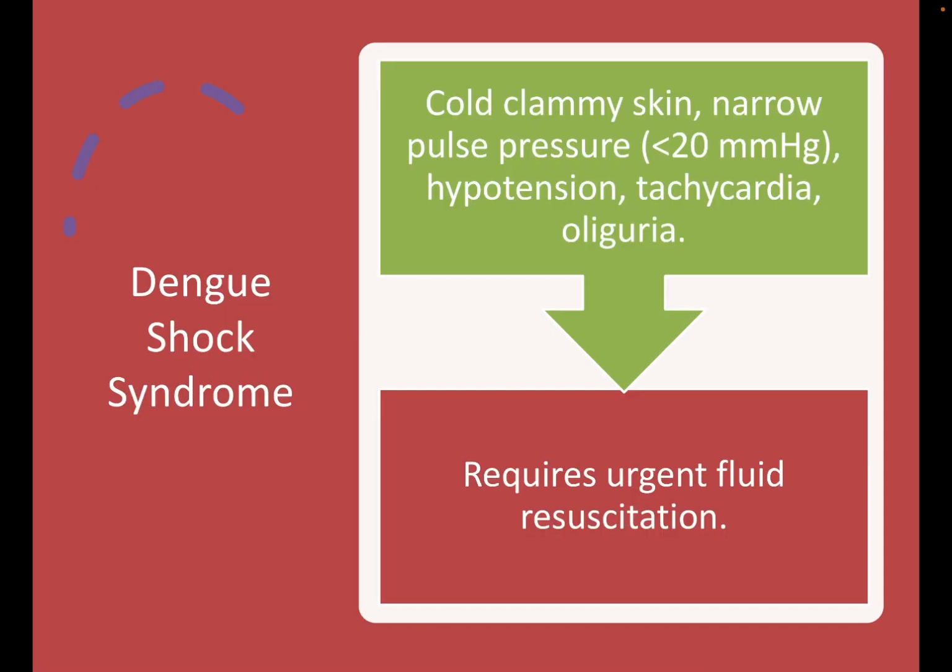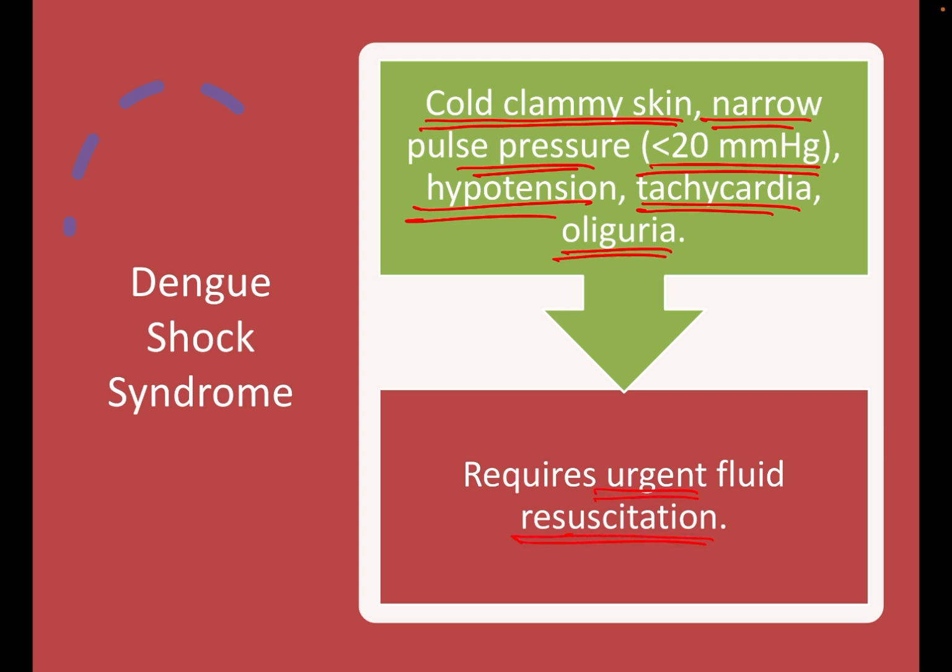Coming to dengue shock syndrome, there will be cold, clammy skin, narrow pulse pressure of less than 20 millimeter of mercury. Hypotension will be there, tachycardia will be there, and oliguria. It requires urgent fluid resuscitation.